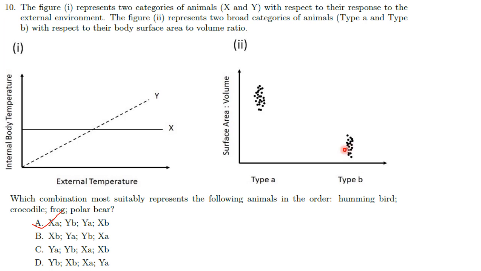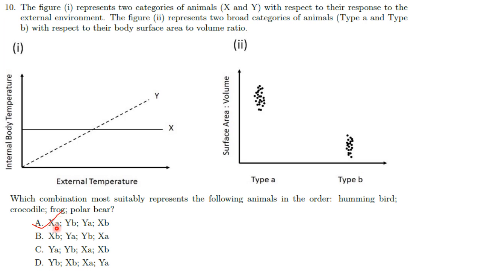Now we will see the animals in their order. First is hummingbird. Hummingbirds are small sized animals. They have a larger surface area to volume ratio. So it is type A. And is it an ectotherm or an endotherm? It is an endotherm because birds and mammals are endothermic. So XA.